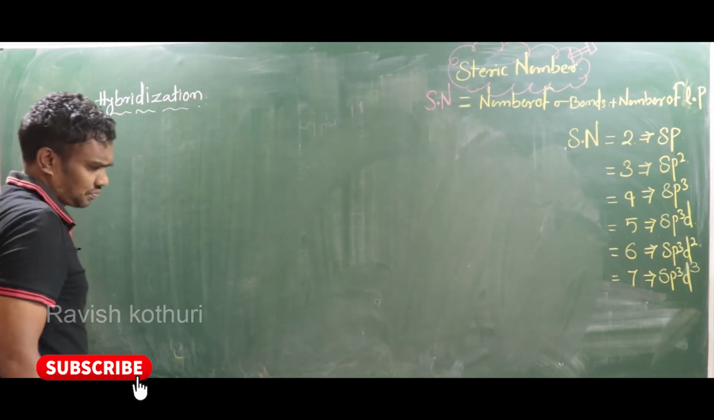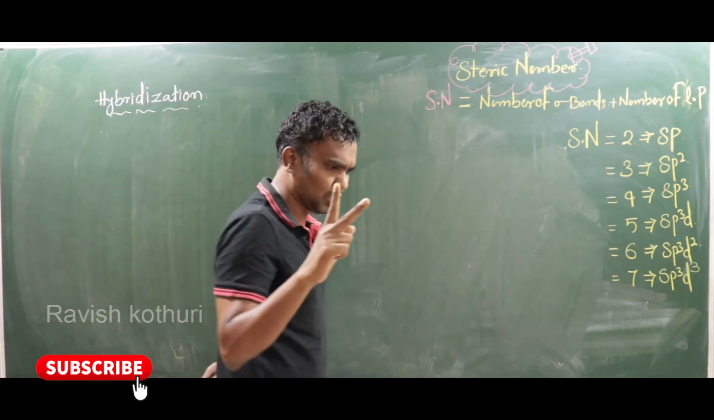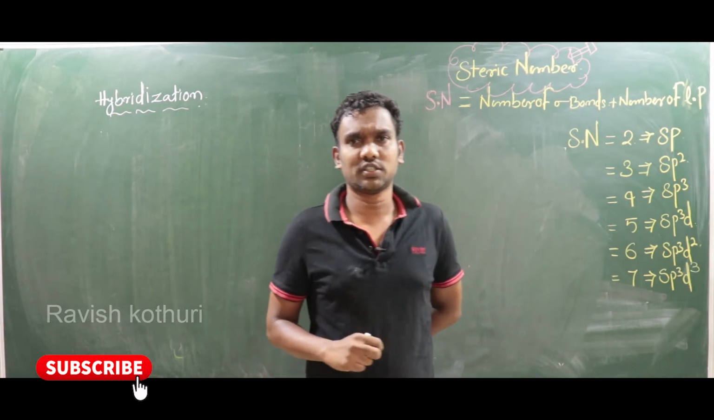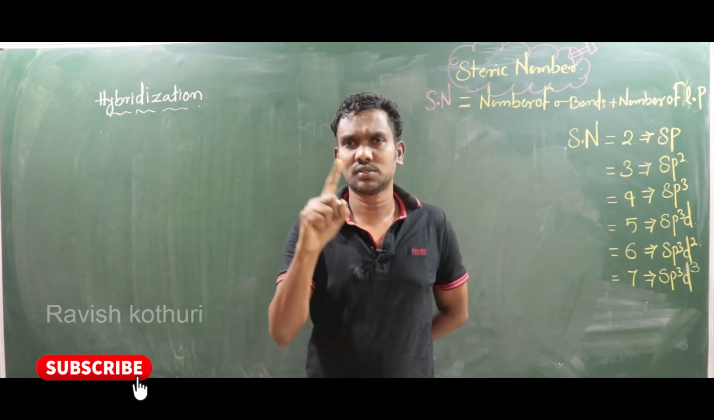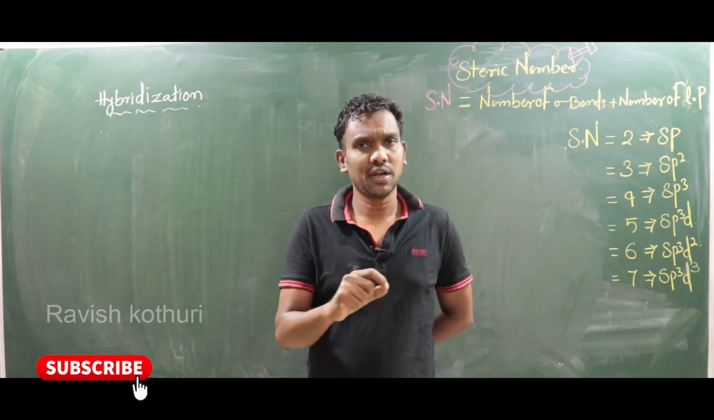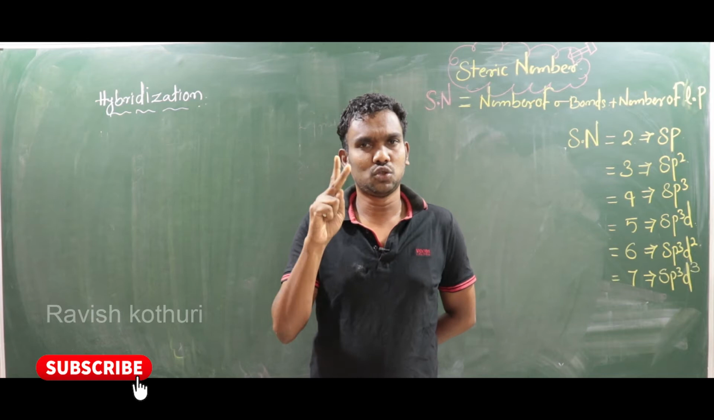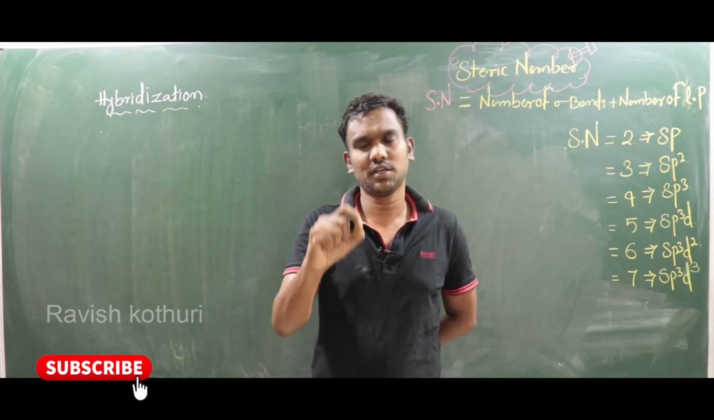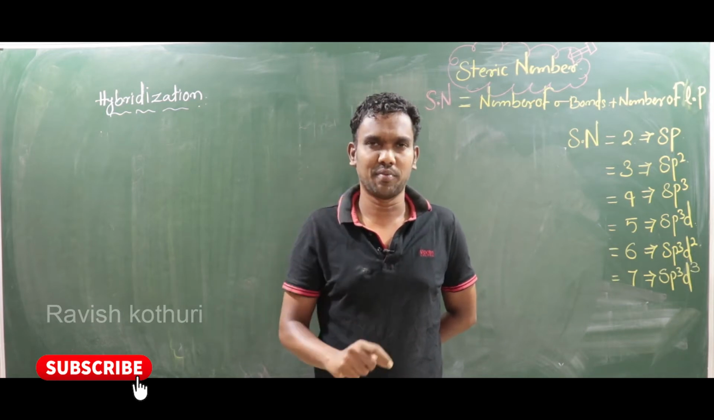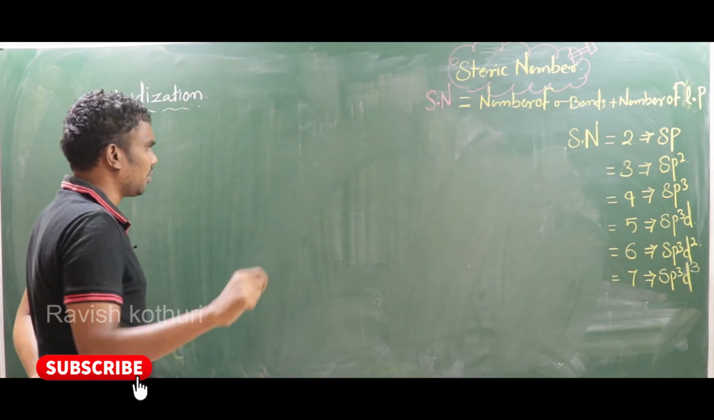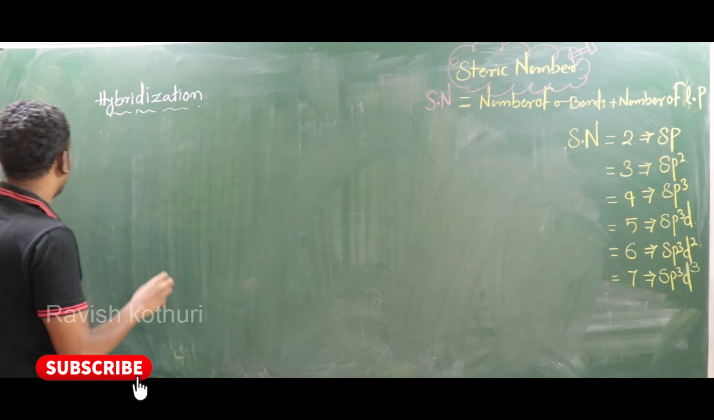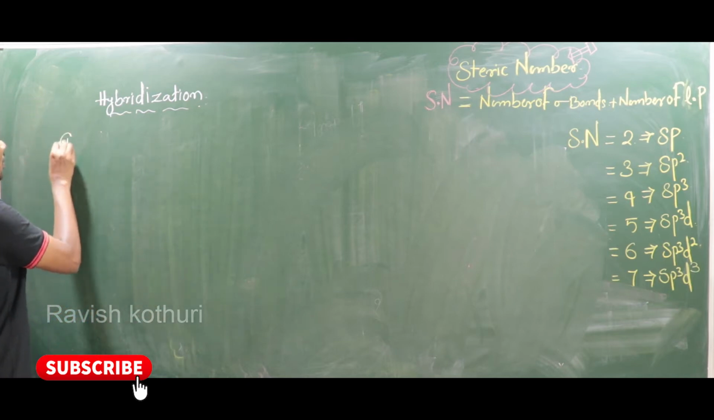Here, two points are required. What are those two points? Point number one is the group number. Next is the valency. If you know these two points, it is very easy to attempt hybridization questions. I will begin with a very simple molecule, the first simple molecule.